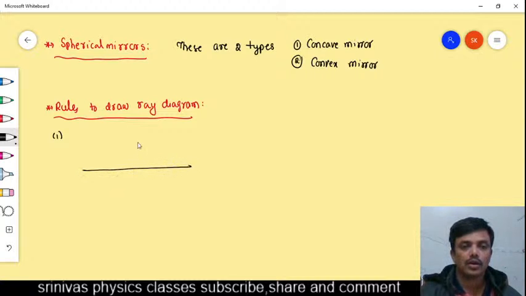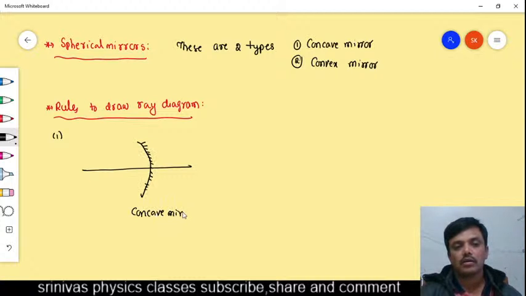Rules I am going to draw. Look here very carefully. This is a concave mirror. If a light ray is incident parallel to the principal axis, this is the pole, and this is the center of curvature.